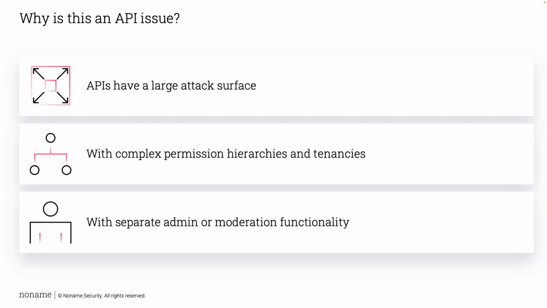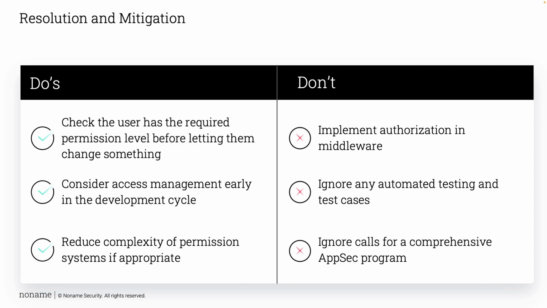So why is this an API issue? APIs, again, have a really large attack surface. We start to introduce complex permission hierarchies, particularly in multi-tenancy applications where we might even have a user-defined hierarchy. This is where that access control element can become very tricky, particularly if we have that separate admin or moderation functionality, and it isn't very clear what is an admin action and what isn't.